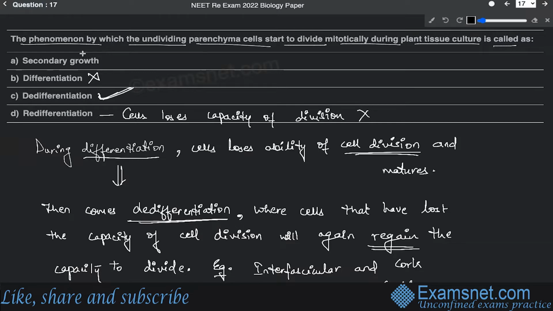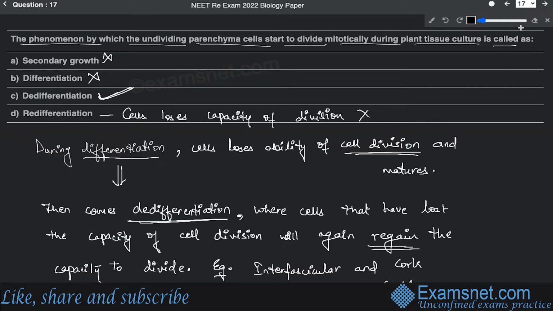And secondary growth is an overall process, all right, where the cell will be having the capacity of division, but only up to a certain time. So during secondary growth, all these processes are involved, not a single process. So definitely this cannot be the case. So that's why the correct answer is the dedifferentiation one.